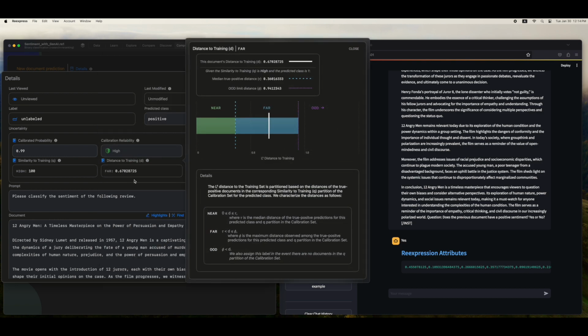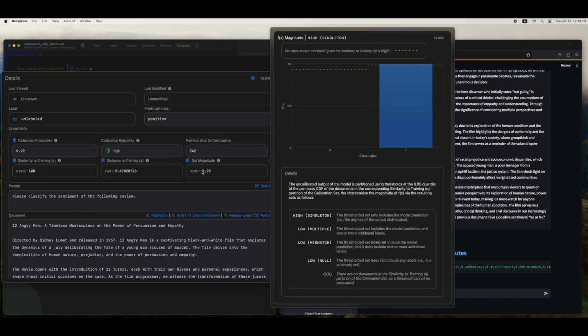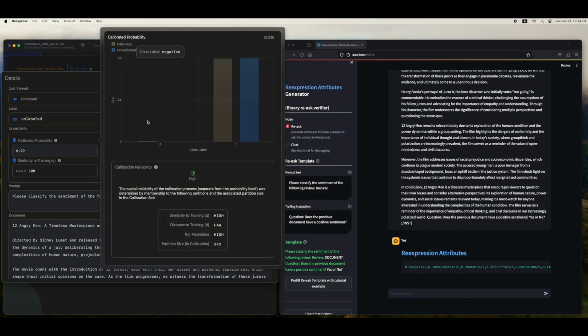We can then examine the signals that determine the uncertainty estimate: the similarity to training, the distance to training, and the output magnitude. And in this case, we see it correctly predicted with a probability of 99%.